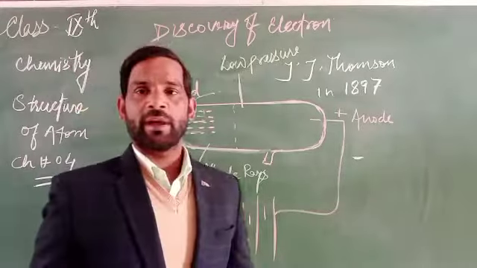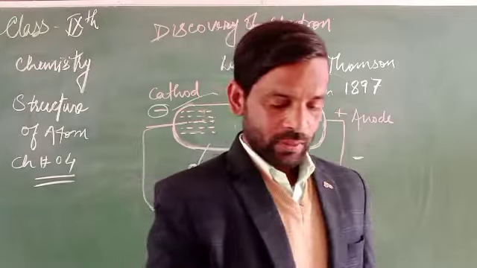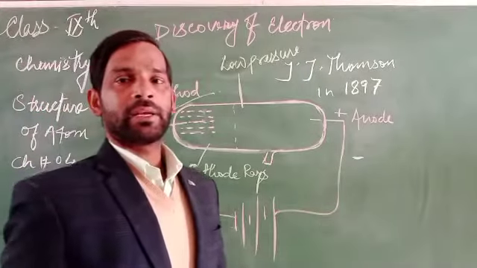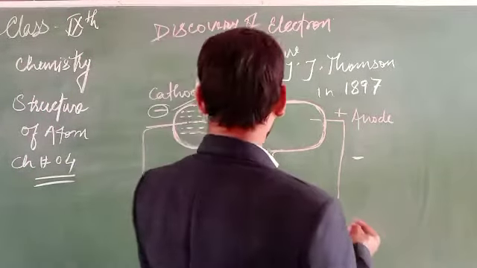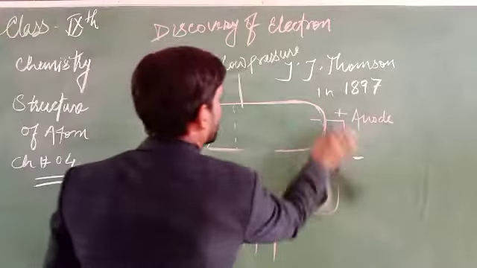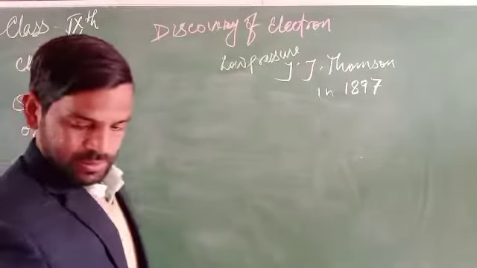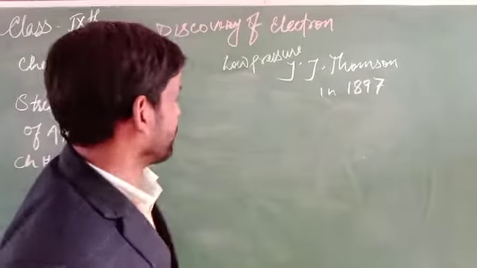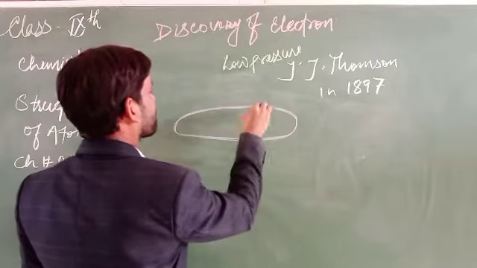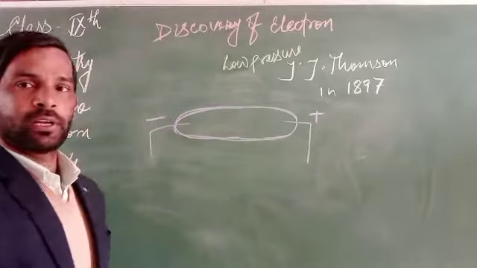Now this is the process by which the existence of electron can be shown. How can it happen? Here it is represented by this. It can also be represented by another structure we will draw here. In a vacuum tube there are connections through a battery by means of cathode and anode.